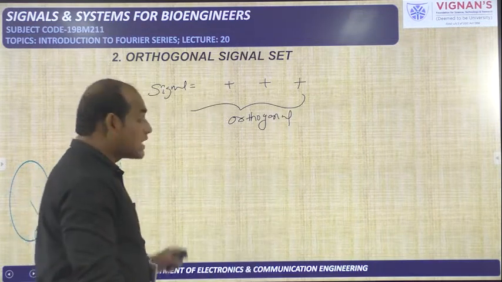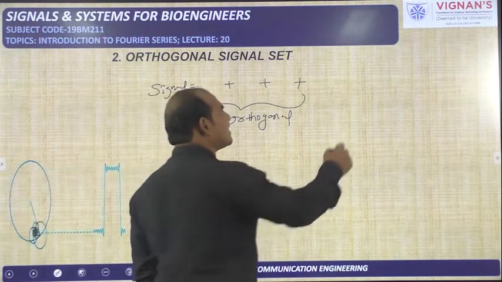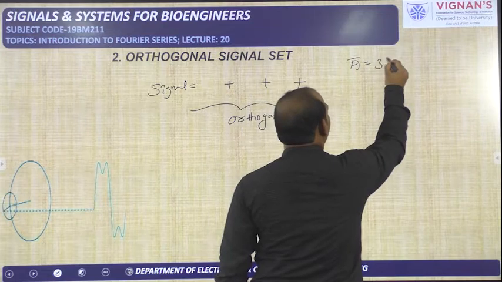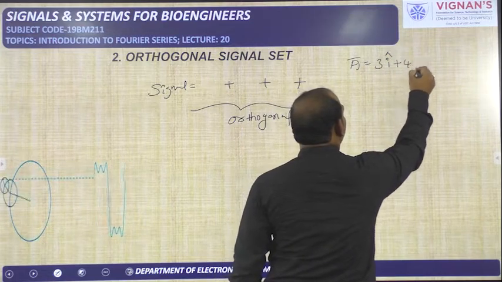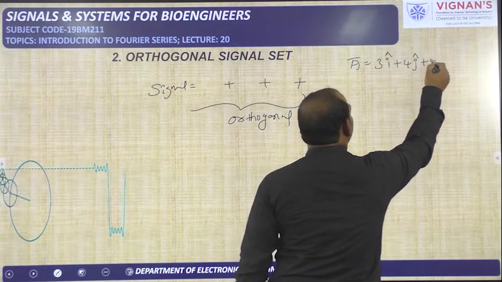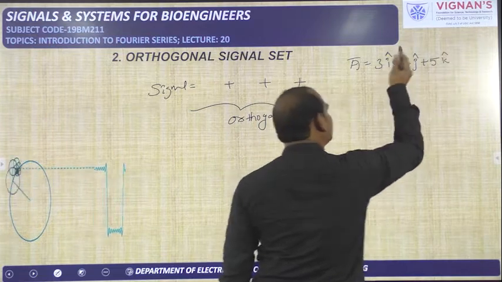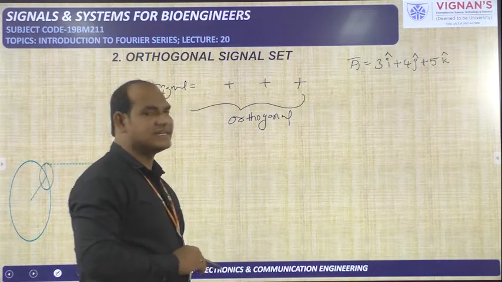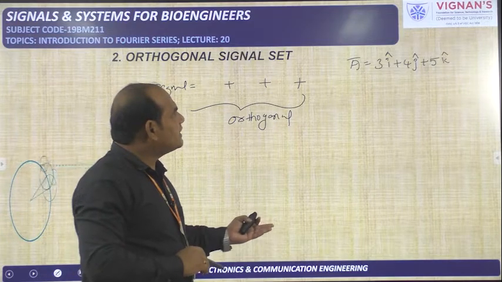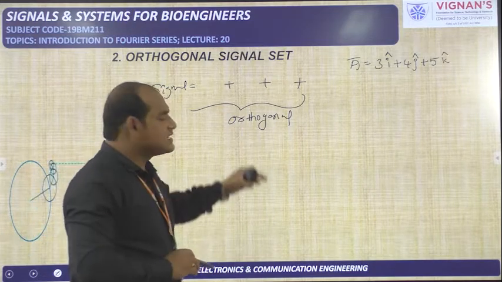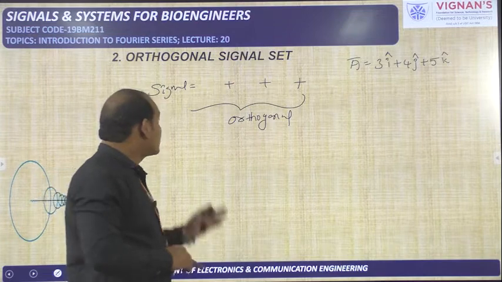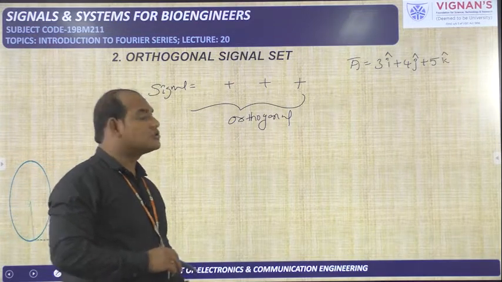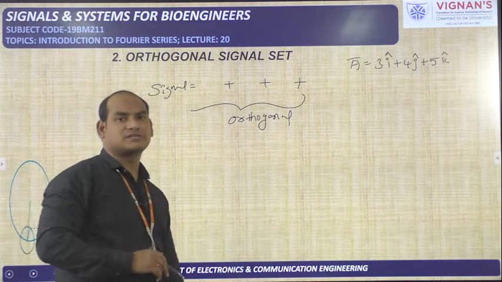Like how we have represented one vector A bar as 3 into i cap plus 4 into j cap plus 5 into k cap, or 3 into ax cap plus 4 into ay cap plus 5 into az cap. Similarly, here one signal has to be represented in terms of the other signals. All those signals must be orthogonal to each other.